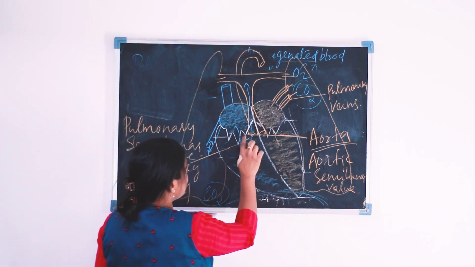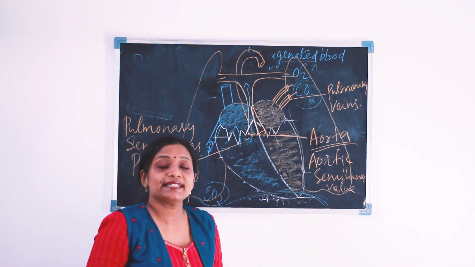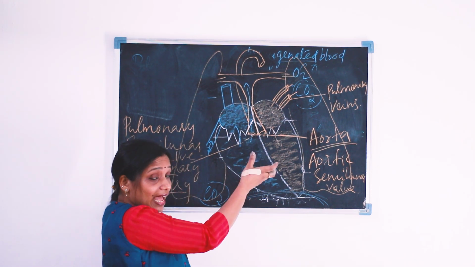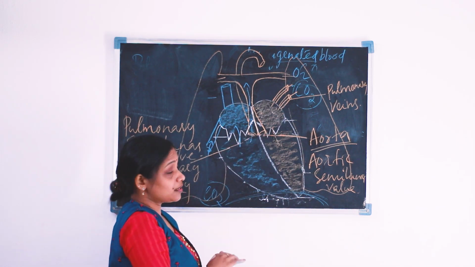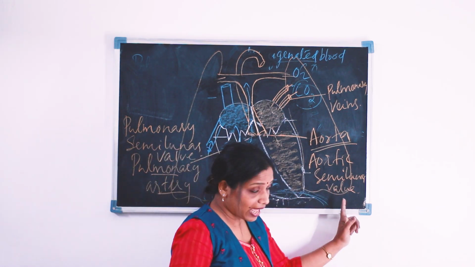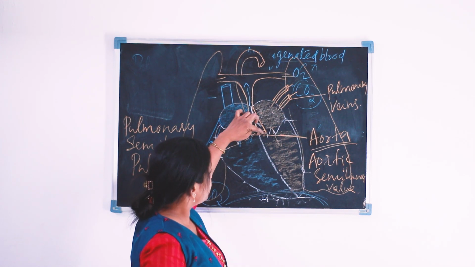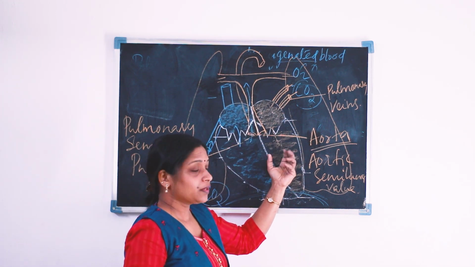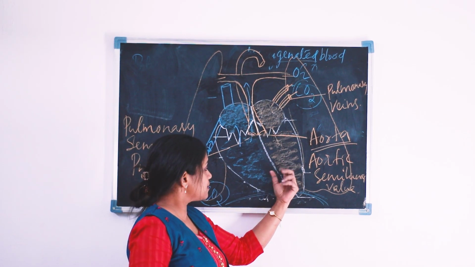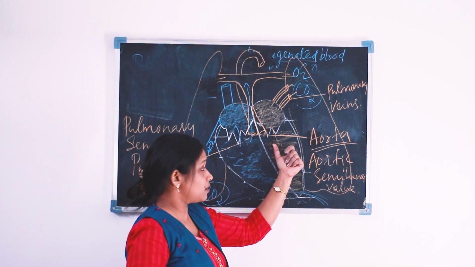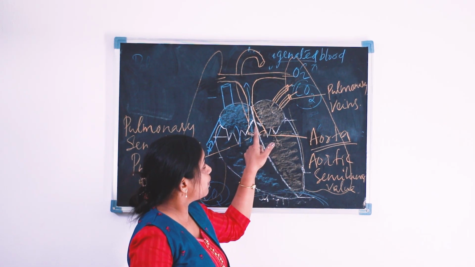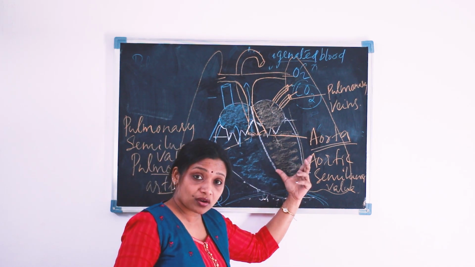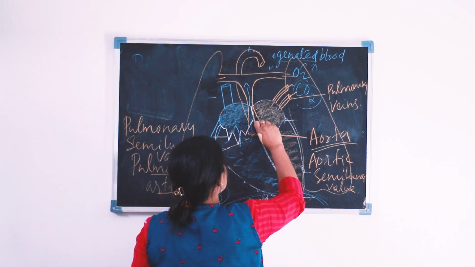So both the semilunar valves are arterial semilunar valves, because they are the valves present in the arteries. The aortic semilunar valve separates the aorta from the left ventricle. Now what happens? As a result of the ventricular contraction, the aortic semilunar valve opens and the oxygenated blood enters the aorta.